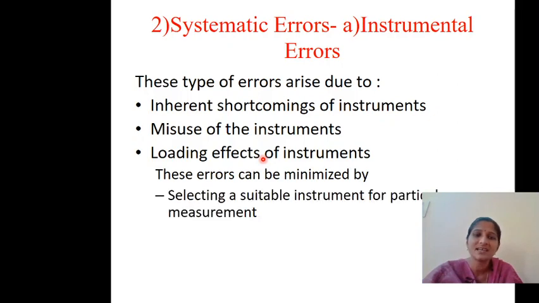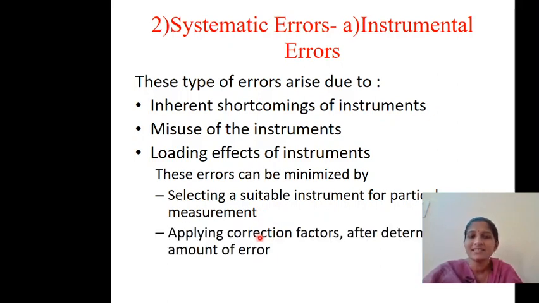So these errors can be minimized by selecting a suitable instrument for a particular measurement. So if you want to use that instrument for one current measurement purpose or one circuit, then use that ammeter for that circuit only, not for the others. Then you can minimize the errors.